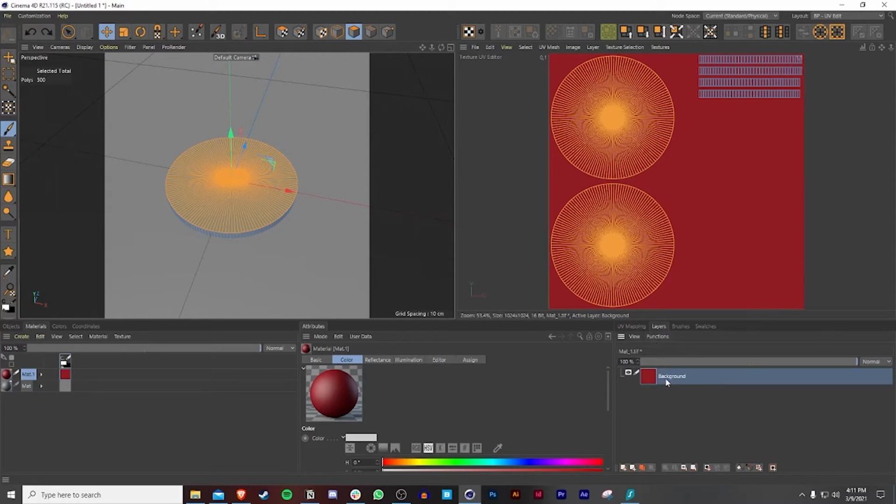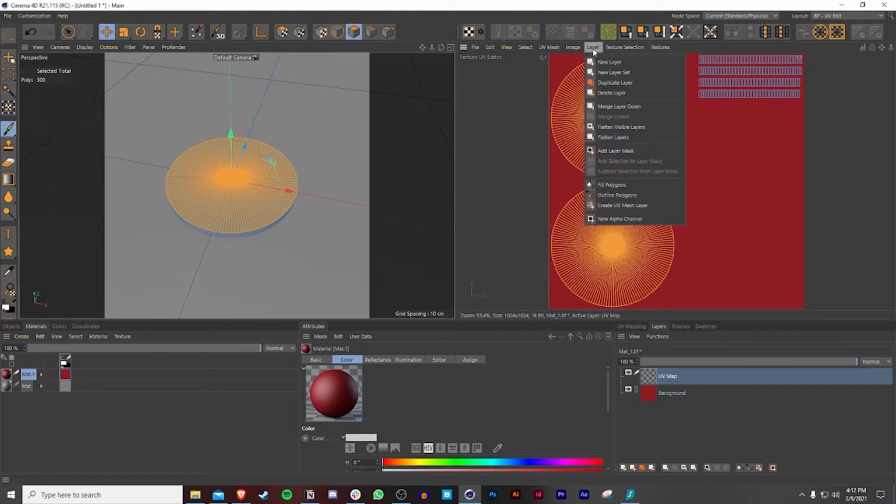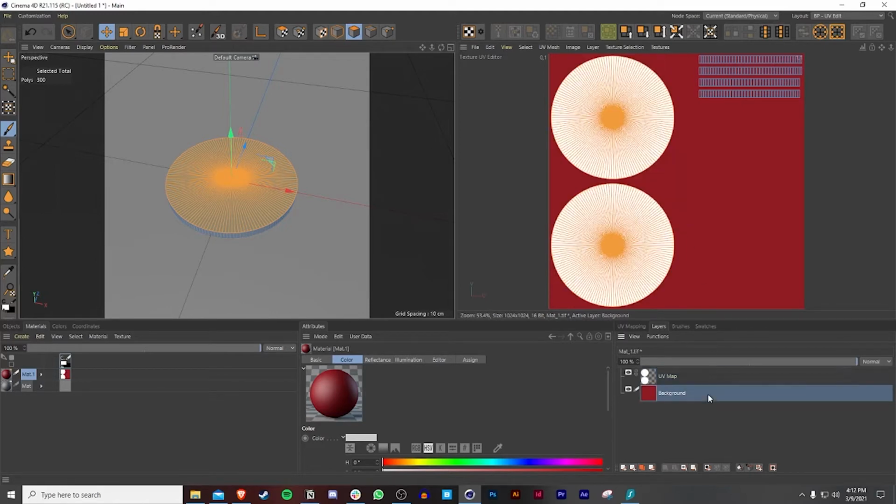So if we go to our layers, we have our background. So here's what I'm going to do now. Since we already have the polygon selected, we're going to go to Layer, New Layer. We're going to call this UV map, and then we're going to color by going to Layer, Fill Polygons. We don't really want to mess around with this stuff, but we do want to mess around with the coin itself. So that's what we want to do.